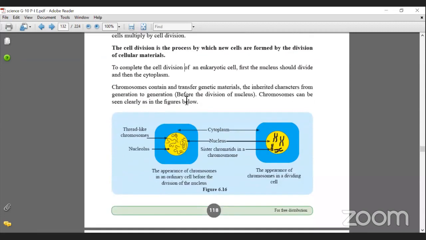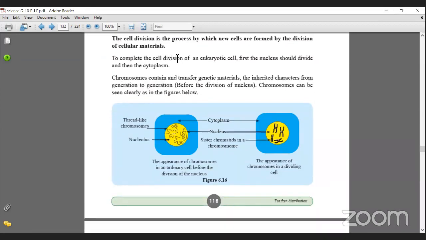Okay, so fine. Look at this now. To complete cell division of an eukaryotic cell, first the nucleus should divide, then the cytoplasm. So eukaryotic cell is the cell of us, right? Not the bacteria, right? We are now basically talking about the plants, and then we are talking about the animal cells, right?